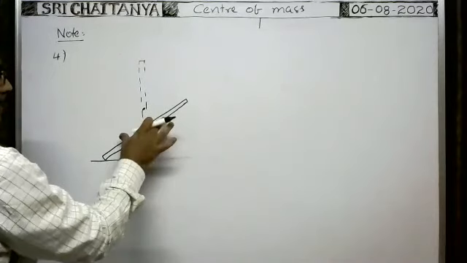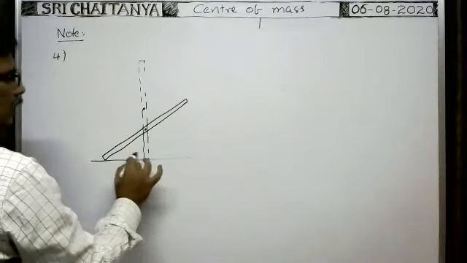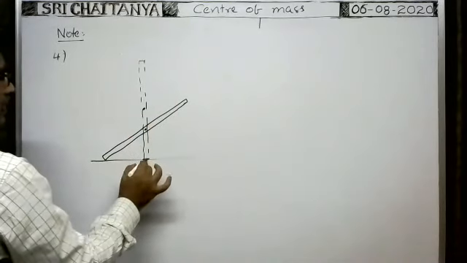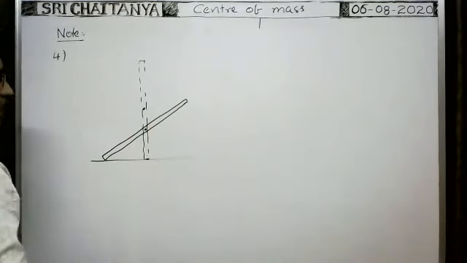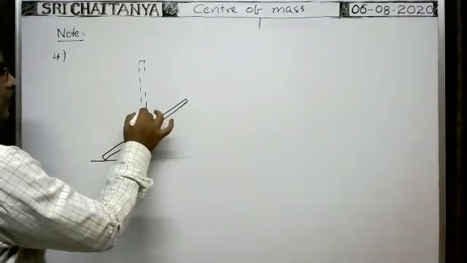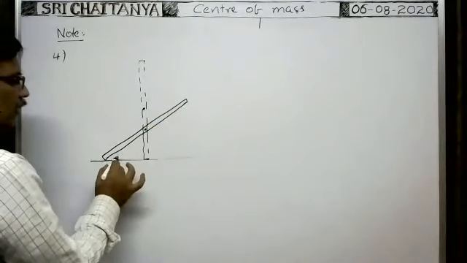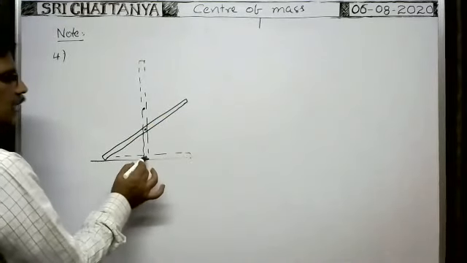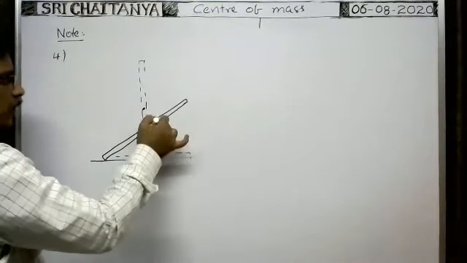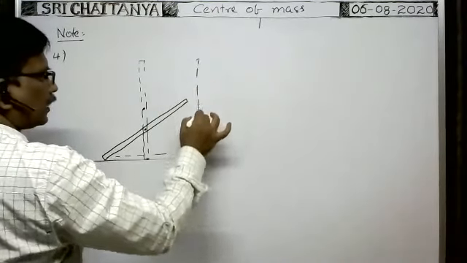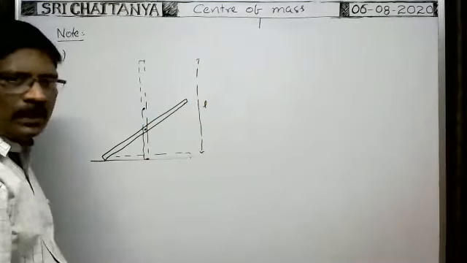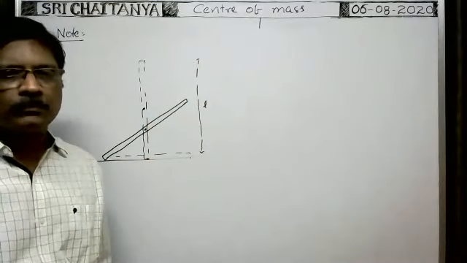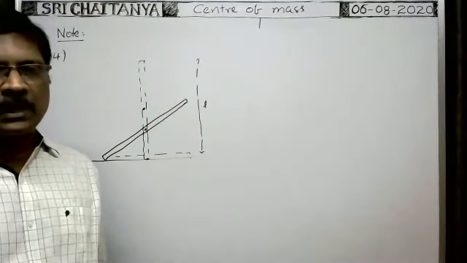And whenever the rod reaches the surface of the ground, the rod comes like this, so that the central mass is here. What is the displacement of the central mass? Initially, the central mass is here. Finally, whenever the rod reaches the horizontal floor like this, the central mass reaches the floor here. What is the displacement of the central mass? The length of the rod is equal to L. Then what is the displacement of the central mass?